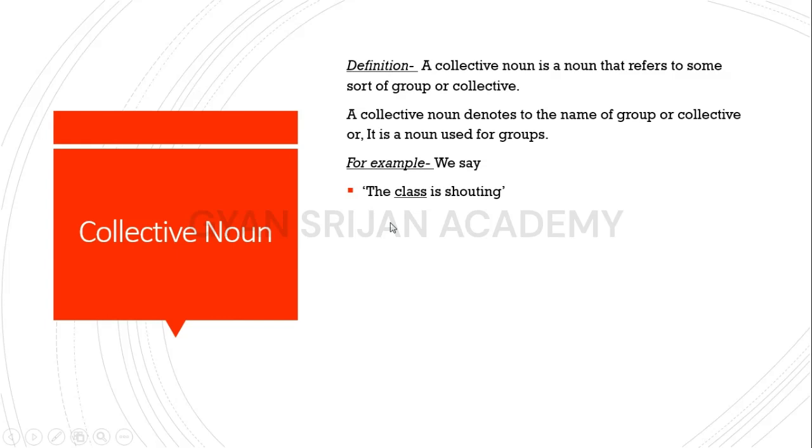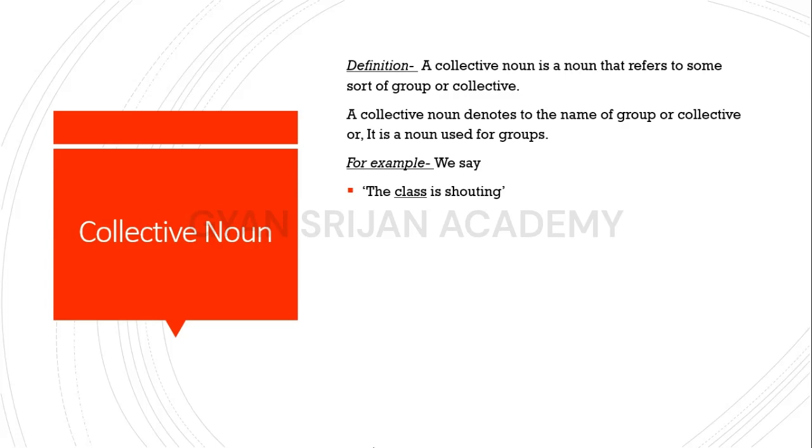Here the class is a group of students which is shouting. Here we consider it as a noun, and it is very often considered as singular, and it is also considered as plural. We will see the cases later on.